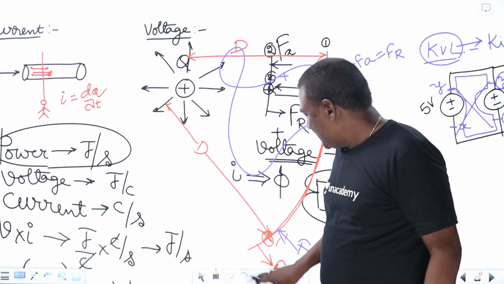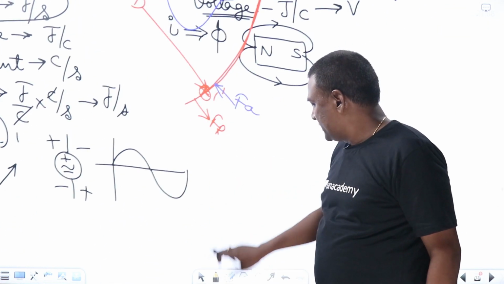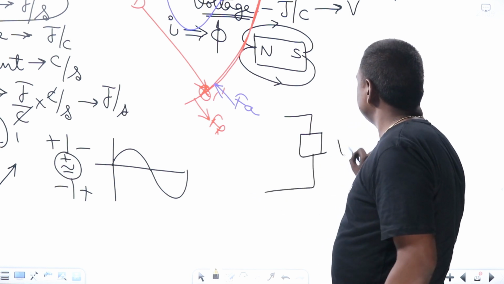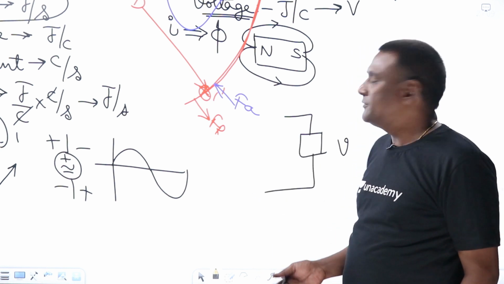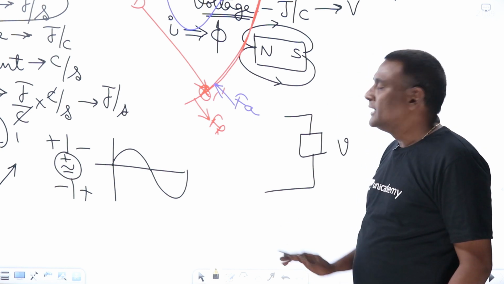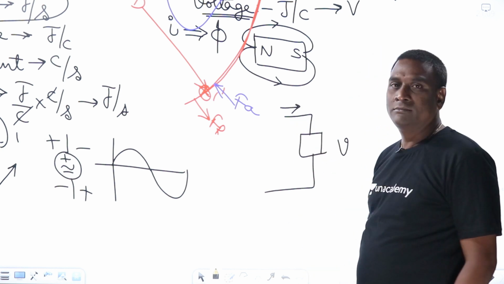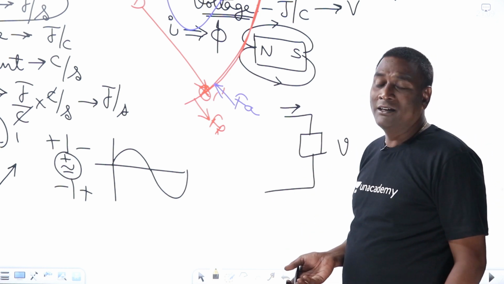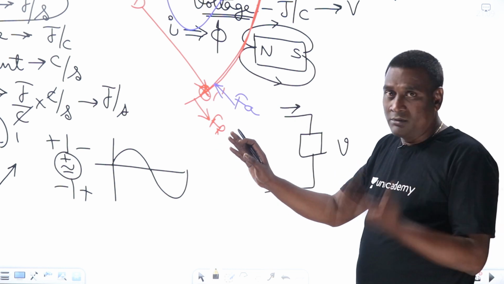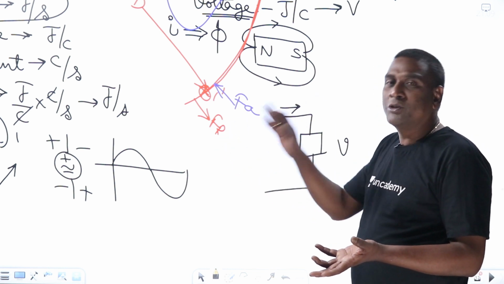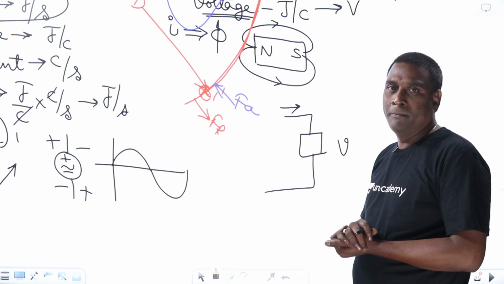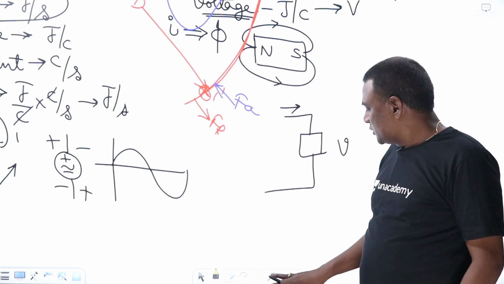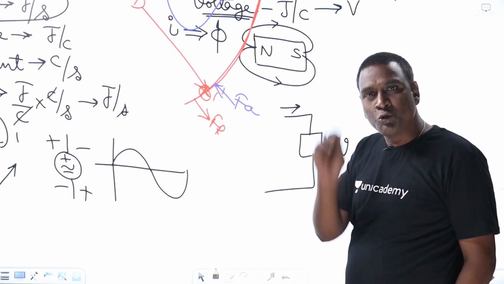Now, in a network, for example, if I say this is one system, across this is voltage. I didn't specify plus minus polarities. If some current is going in this direction, is it going to absorb power or deliver power? Because from lower potential to higher potential is one direction of power, and higher potential to lower potential is another direction of power. Now, if I don't provide plus minus polarities, how can we say? So for all voltages, plus minus polarity should be specified.